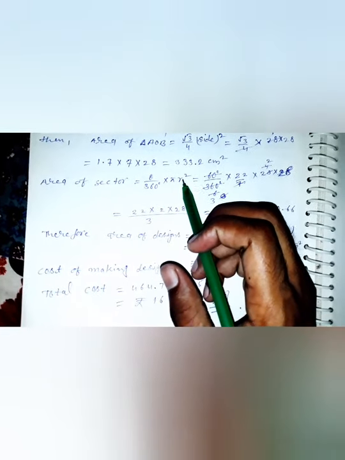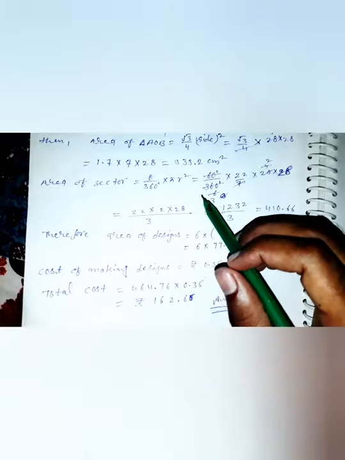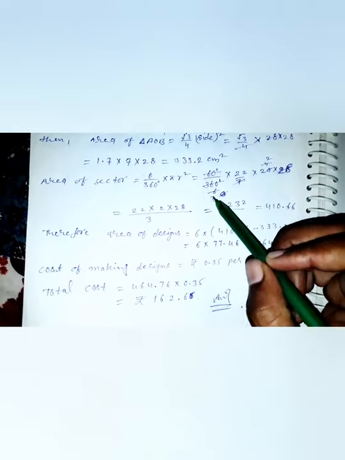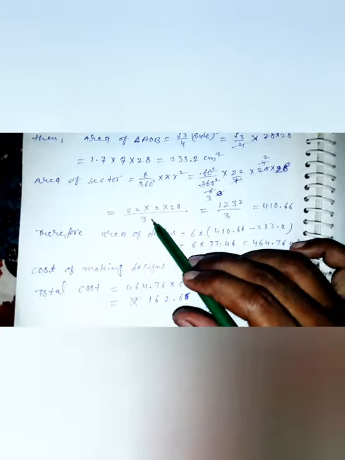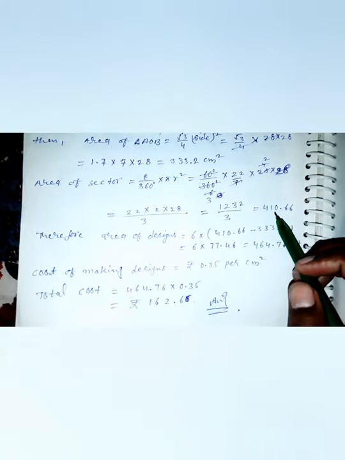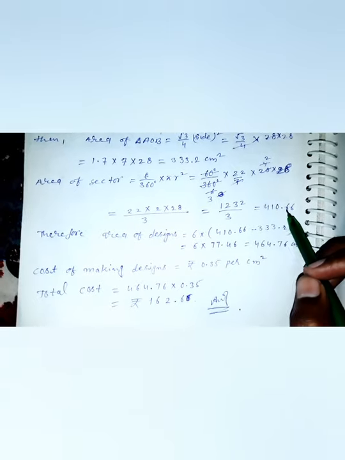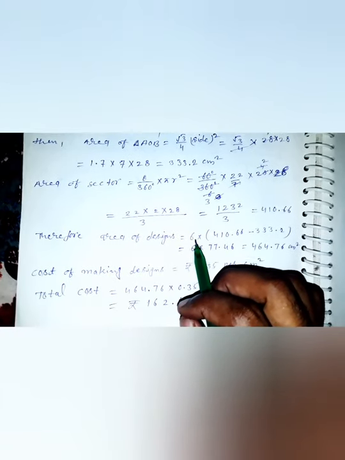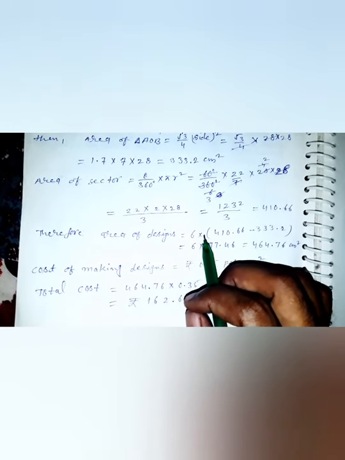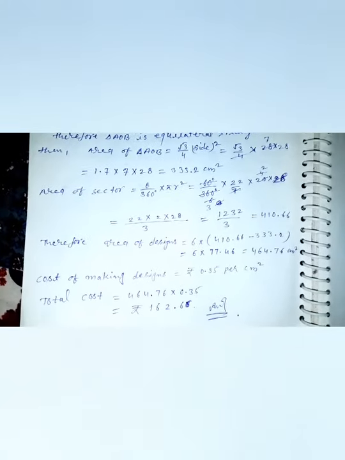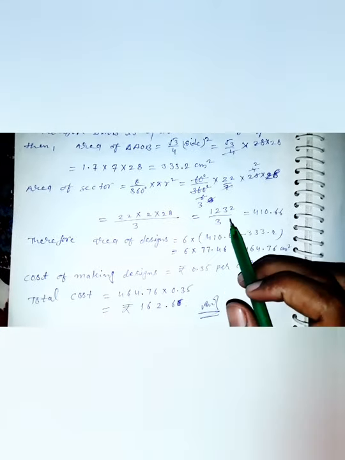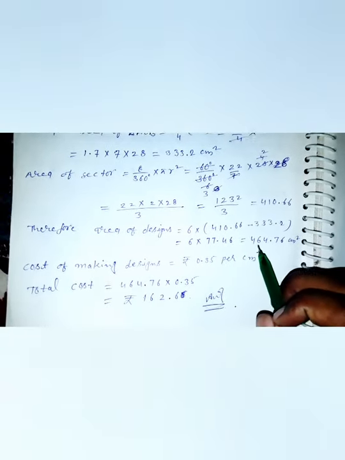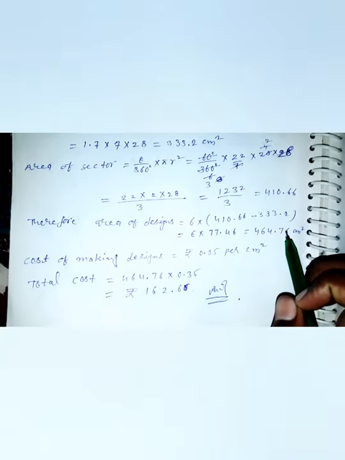Area of sector is theta upon 360 degrees into pi r squared. Theta is 60 degrees, put the value here. Dividing completely and multiplying, this value is 410.66. Therefore the area of the region is 6 into this value minus the area of the triangle, since there are 6 regions. So 6 into this, multiplied, gives the area in centimeters squared.